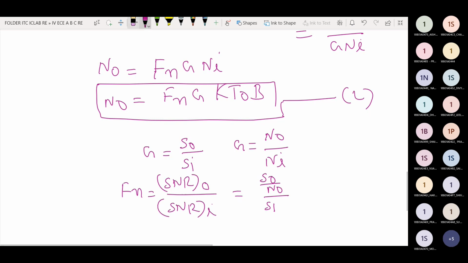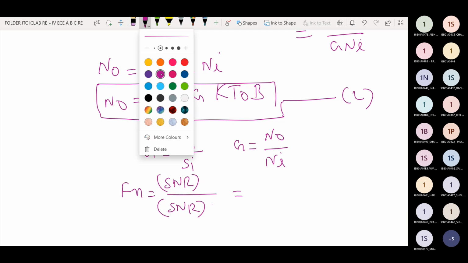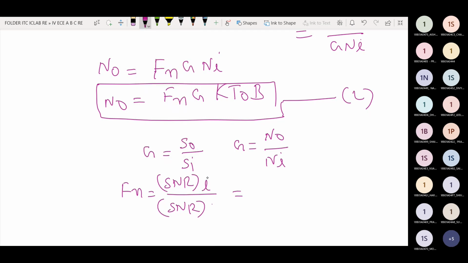Sorry, this was wrongly mentioned here. Signal to noise ratio at the input by signal to noise ratio at the output, Si by Ni over S naught by N naught, that is equal to Si by S naught times N naught by Ni.